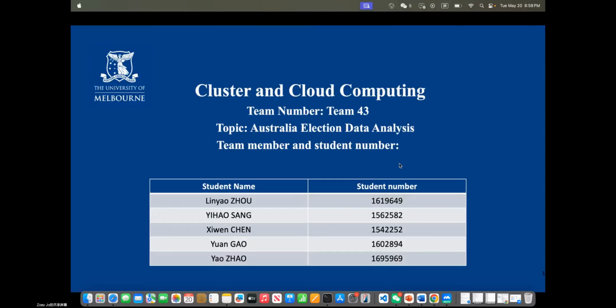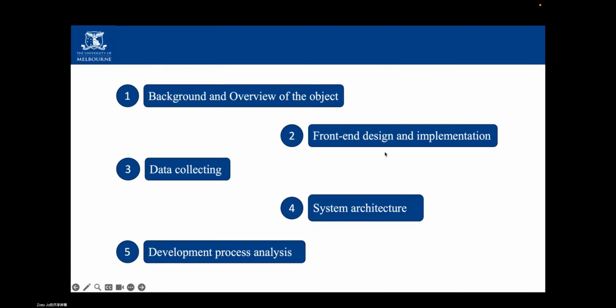Hi everyone, today we will discuss our teamwork on the Australia election data analysis. Our team was divided into three parts. One part is responsible for the front end, the second part is responsible for the back end, and the last part is responsible for data collection. We will present five parts as follows.